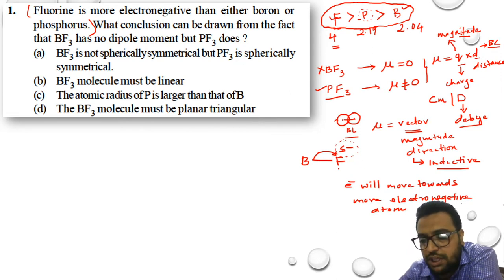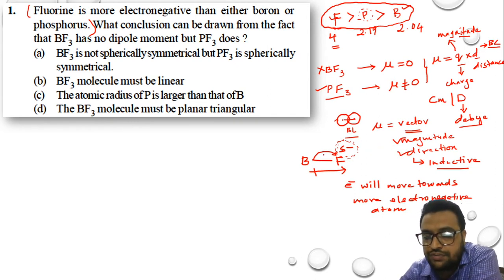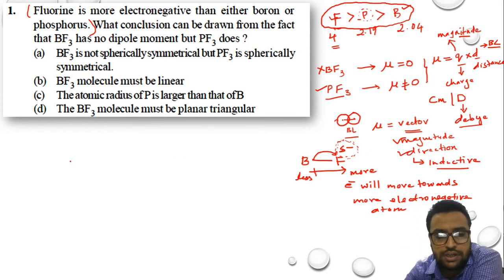And where is the electron moving? The electron is moving from boron to fluorine. The arrow head shows that it is moving towards fluorine. कहाँ से start हो रहा है? From boron. So this vertical line on the arrow mark says from boron it is moving towards fluorine. That means it has direction as well as magnitude of charge, right? Any quantity which has magnitude and direction can be called a vector. So the movement of electron should take place from the less electronegative towards the more electronegative atom. यही theory को we will be utilizing to solve our question.